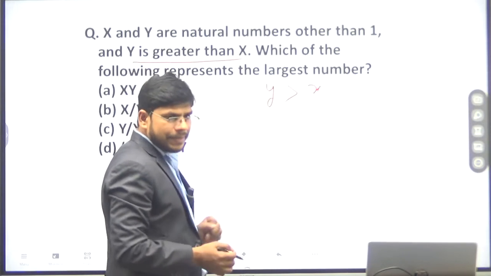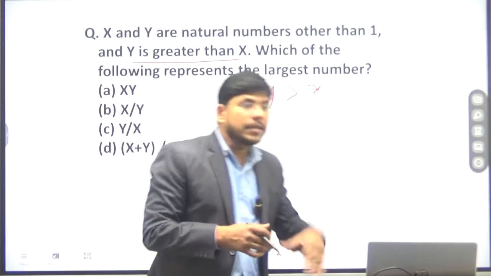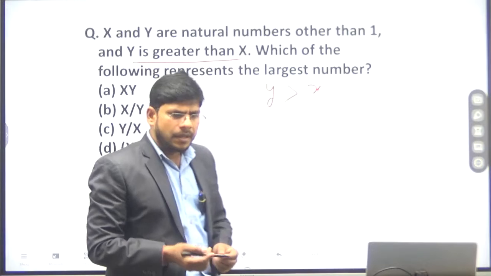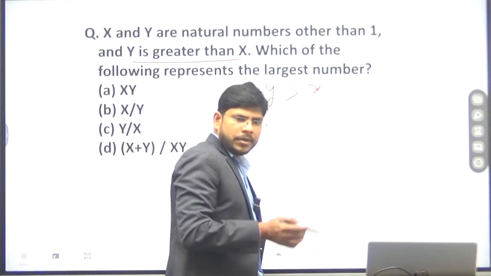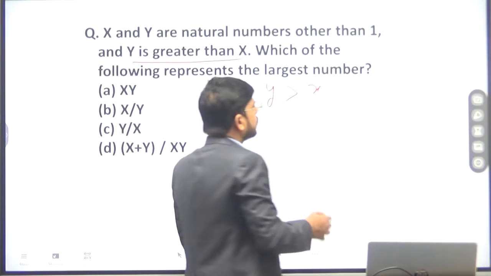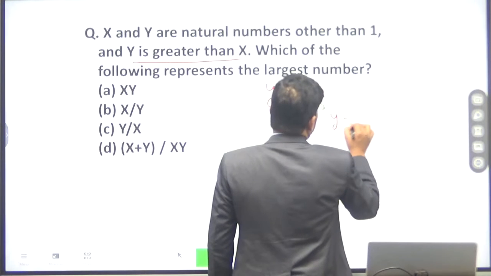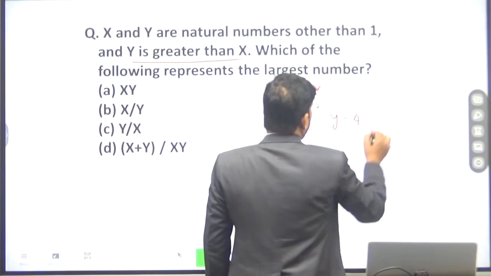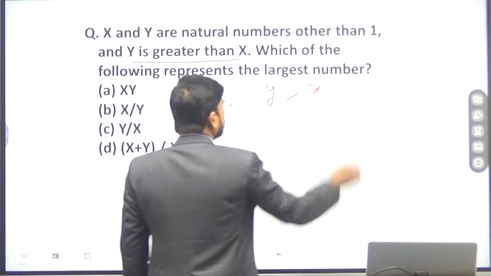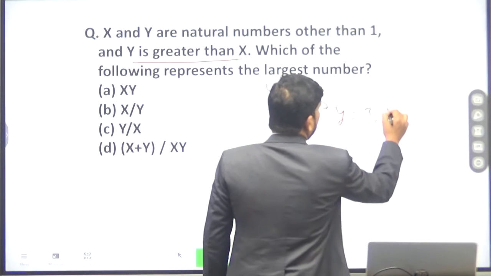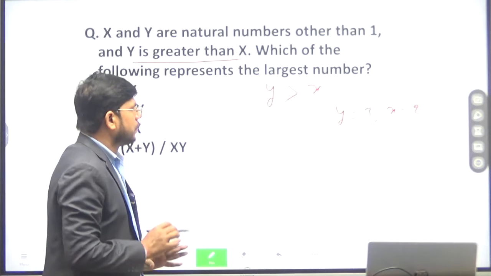So here it is given that x and y are natural numbers other than 1. So we can consider values of x and y other than 1. Natural number means positive integers. So we can assume any number. Value of y is 3 and value of x is 2.